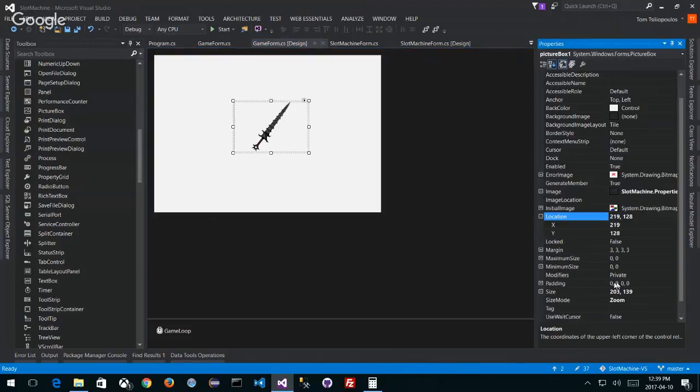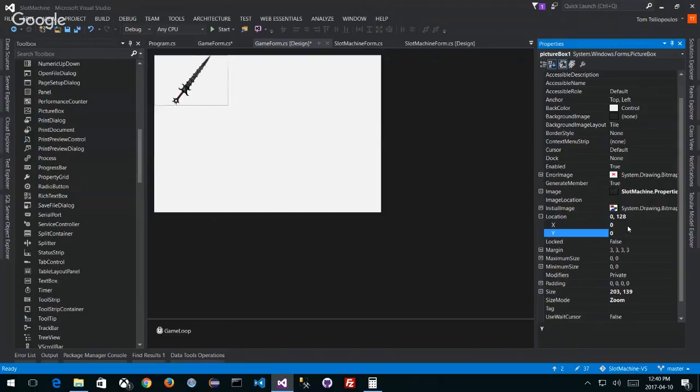Wait, where is that 219 by 128, by the way? Where is it? Bottom right, top left? Top left? Is that where it is? 219 by 128? Well, if I put it at 0 and 0, the test is always what happens when I put this at 0 and 0, right? And wherever that goes, you can see that that is the top left corner.